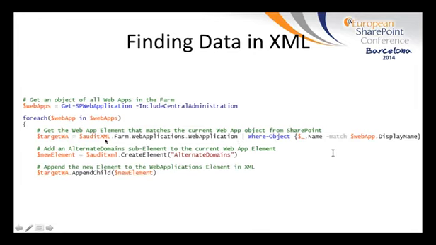So what we're doing here is taking this audit.xml.farm.webapplications.webapplication node, which is a collection of each web application node, and piping it to a where object. We're searching for the node that has a web application .name that matches the $webapp.display name coming from SharePoint. Once we do that, we're able to create an alternate domains node underneath that specific web application. Once we create that, we'll append that as well, and it'll loop back around. I'll get a little further into that.